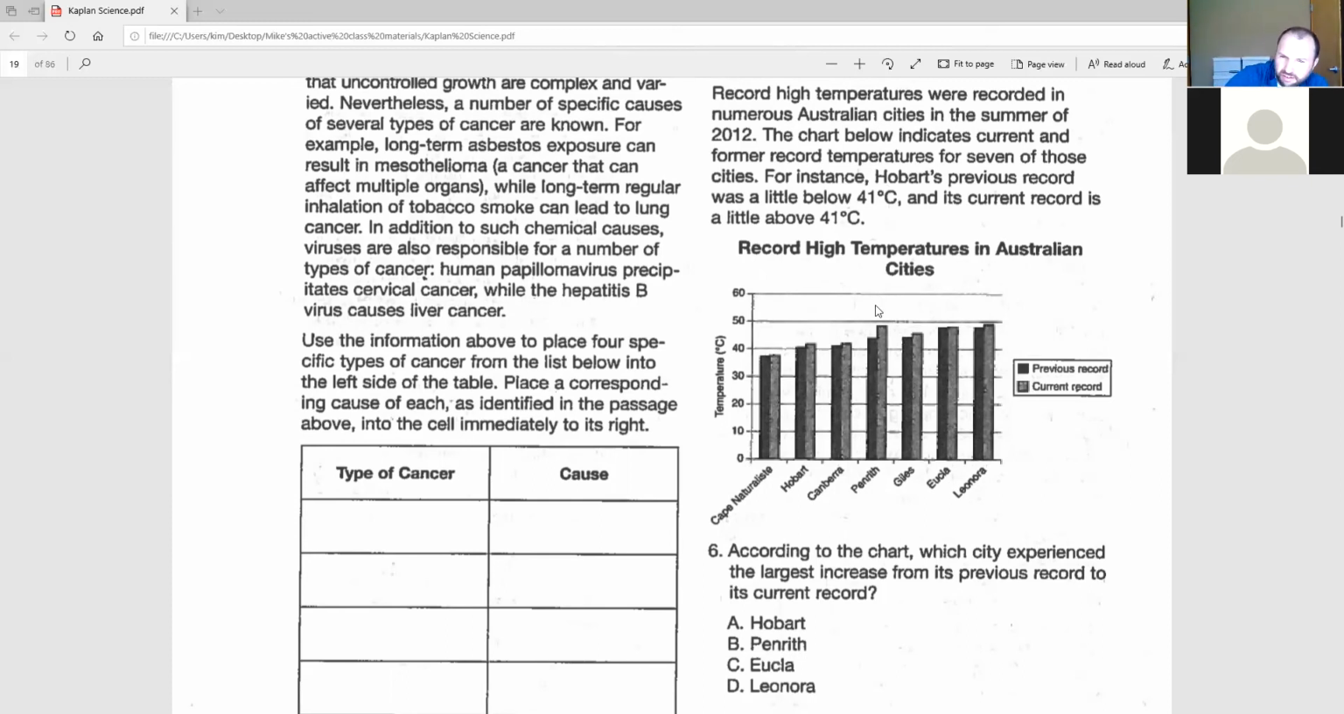And it's pretty clear Penrith, right here in the middle, had the biggest increase, right? Because this distance seems to be the greatest between all of these different cities. So it's as simple as that. Sometimes you get a question that straightforward, sometimes you don't. Okay? All right, let's look at number 7.